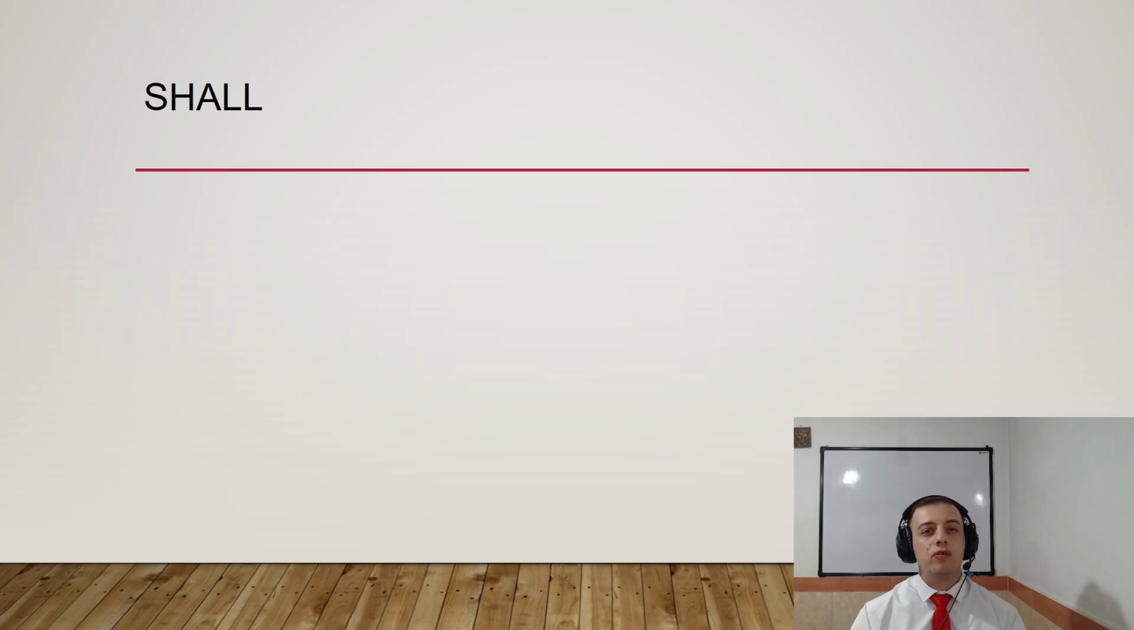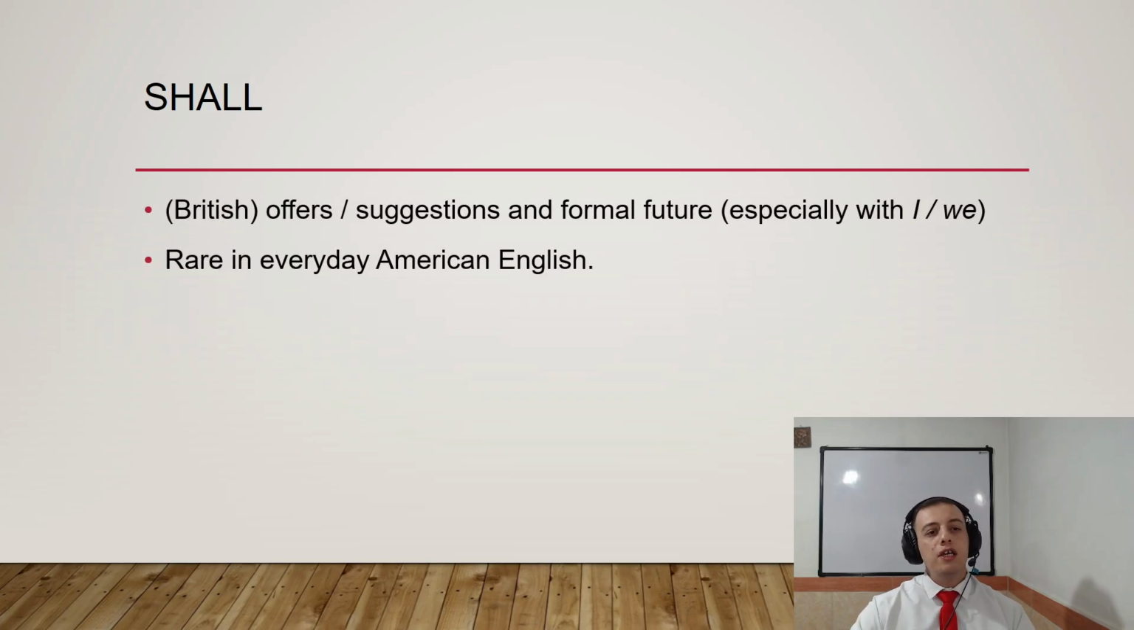Now let's talk about shall, right? In British English, for offers, suggestions, and formal future, especially with I or we, most of the time they use shall with I or we, not, for example, you or they. Okay. And also shall is rare in everyday American English. Actually, American English uses shall rarely, right? British people use shall for offers, suggestions, and formal future, right? Especially with I or we.